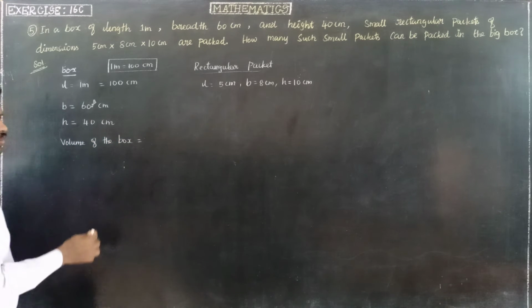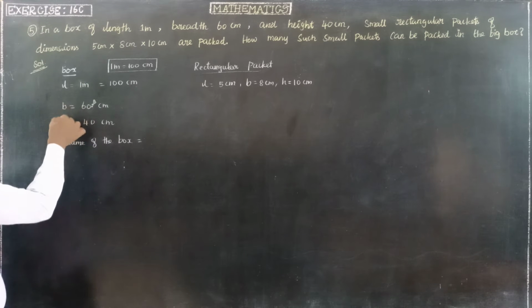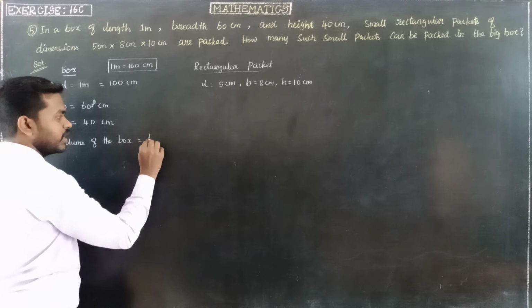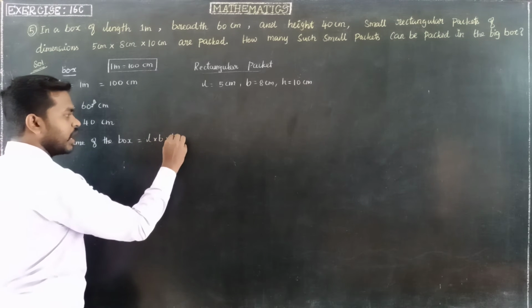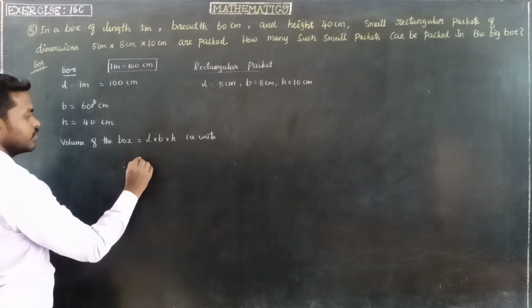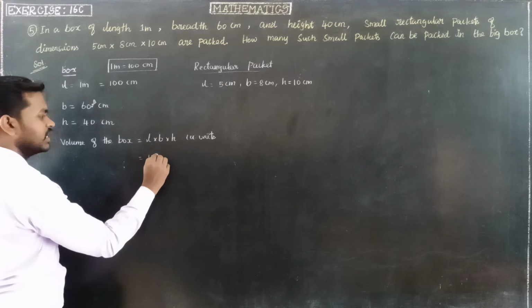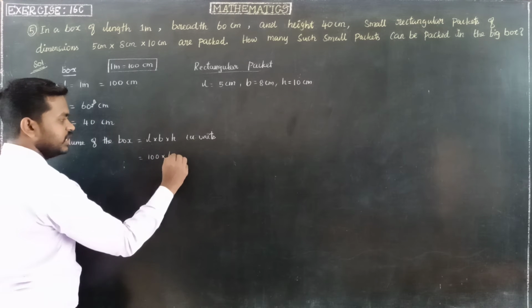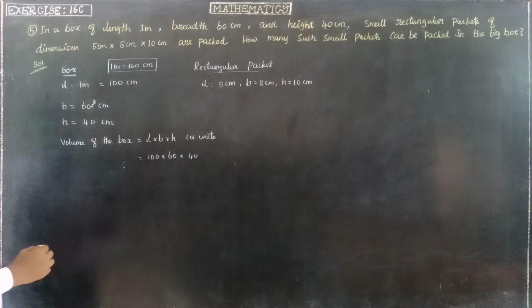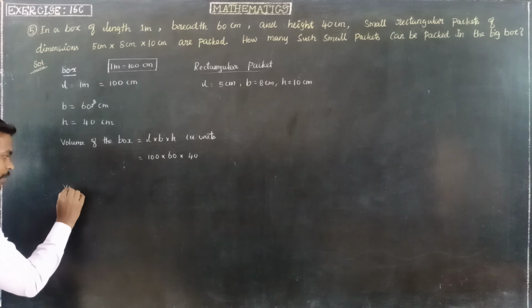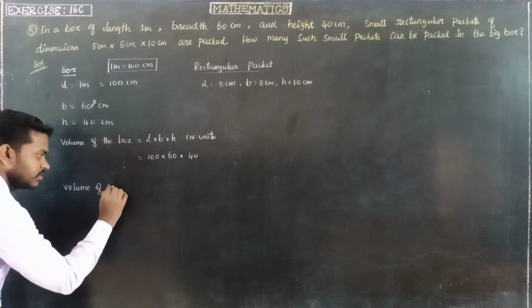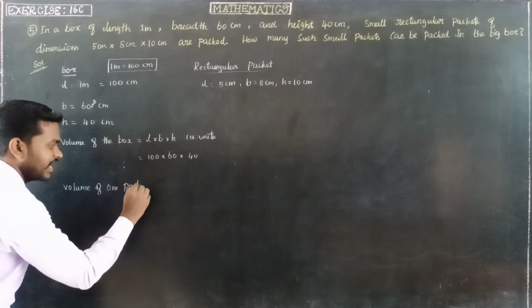volume of the box is equal to, which is in the shape of cuboid, length, breadth, height are given. So the formula is L into B into H cubic units. So volume of the box is 100 length into breadth 60 into height of the box 40. We need not simplify, we can keep it as it is. So next we find the volume of one packet, one rectangular packet.